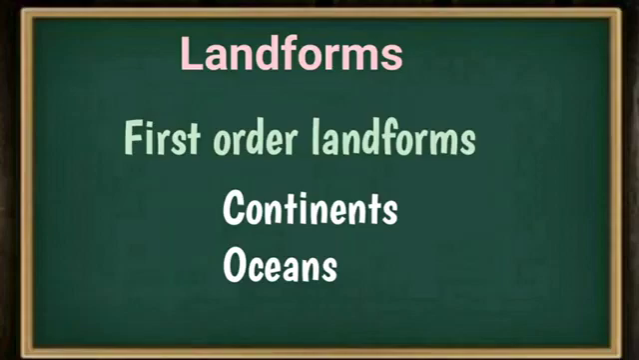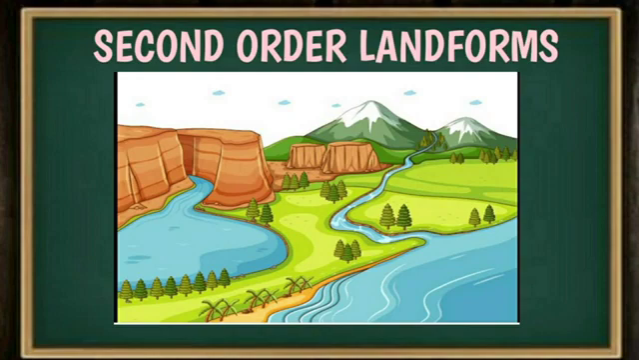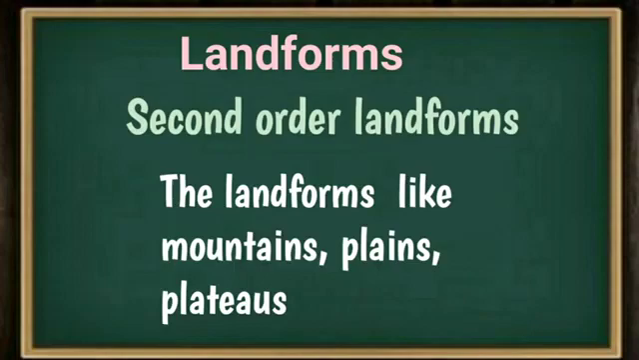Then what are the second order landforms? The continents are uneven. The continents have ups and downs, highlands and lowlands, and they have different types of landforms like mountains, plains and plateaus, like that. So, these types of landforms are called the second order landforms.